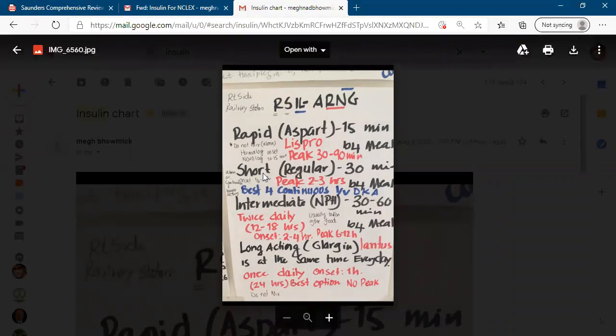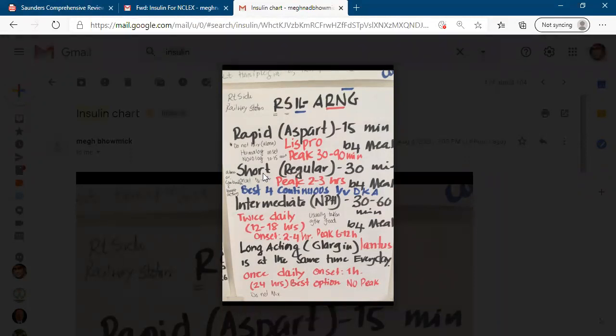And short-acting insulin, usually we use combined or mixed with the intermediate insulin or long-acting, not very long. And the intermediate insulin is called NPH insulin or cloudy insulin, usually taken 30 to 60 minutes before meal.